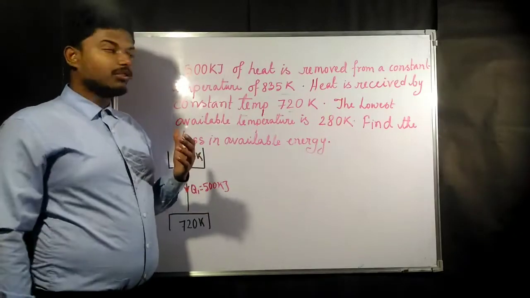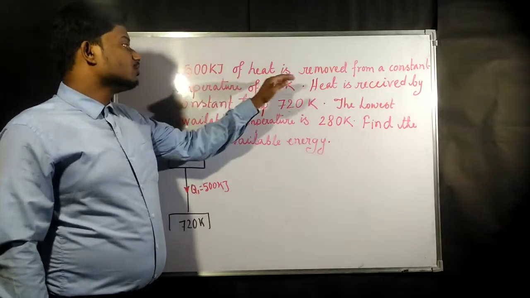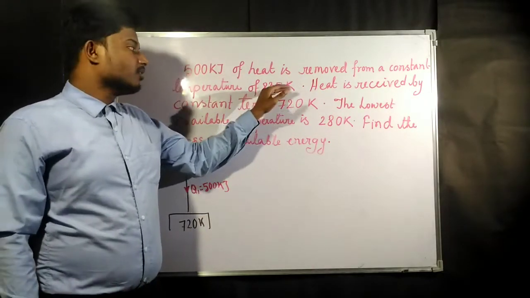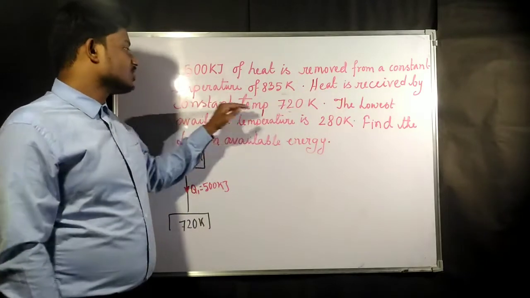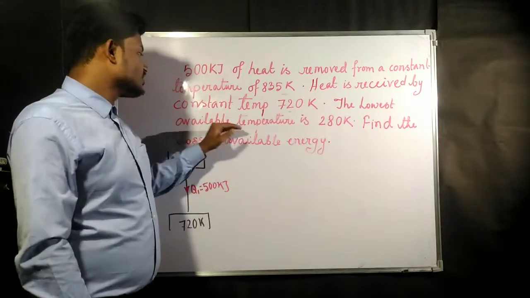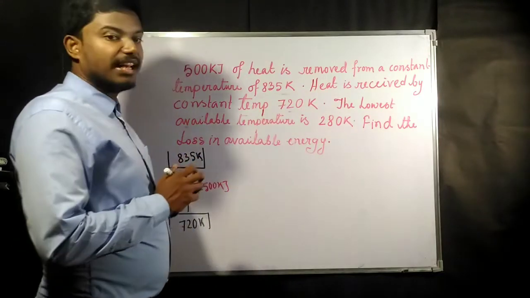Okay, now we are going to see another question. They have given that 500 kilojoule of heat is removed from a constant temperature of 835 Kelvin, and the heat is received by a constant temperature of 720 Kelvin. The lowest available temperature is 280 Kelvin. Find out the loss in available energy.